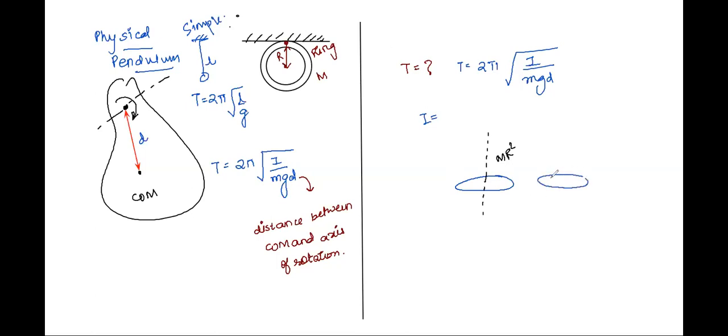if this is the ring, right? Let us be more apt, and first I'll draw it. See here, this is the axis about which the oscillation should take place, right? I'll draw it vertically now.